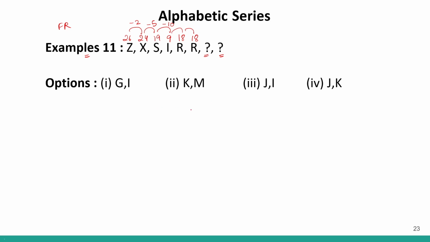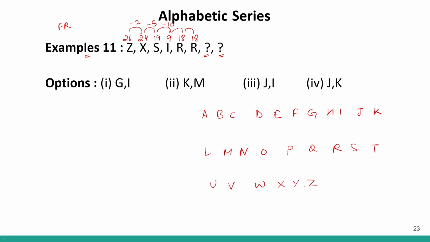So now hear me out. I am writing the alphabets: A, B, C, D, E, F, G, H, I, J, K, L, M, N, O, P, Q, R, S, T, U, V, W, X, Y, and Z. These are your alphabets. Now from Z, I moved to X, -2. From X, I moved back to S, -5: 1, 2, 3, 4, and 5. From S to I, 1, 2, 3, 4, 5, 6, 7, 8, 9, and 10. So I moved back 10.